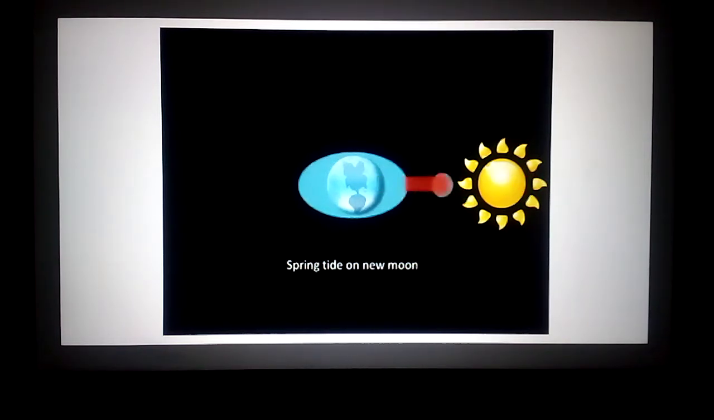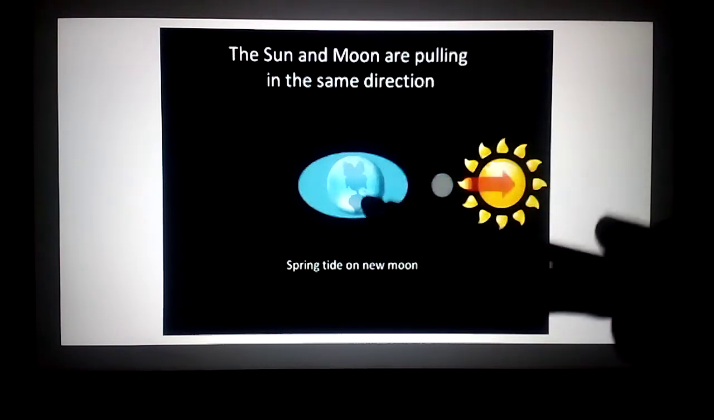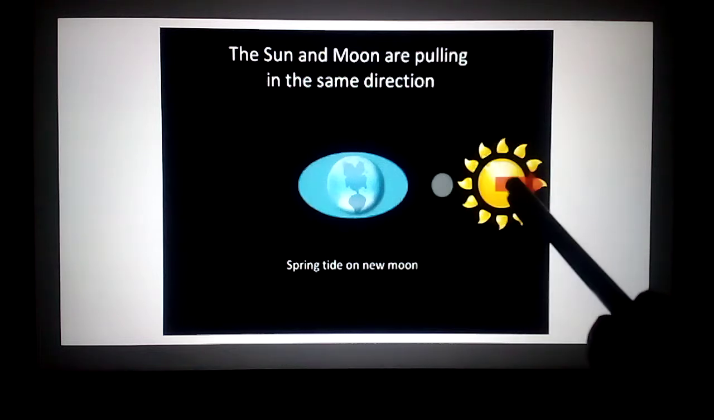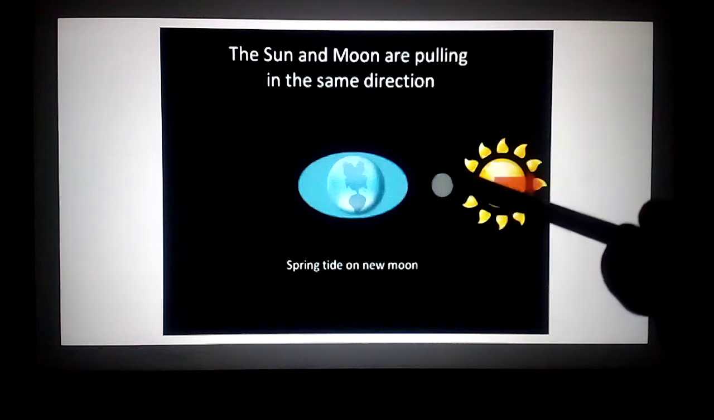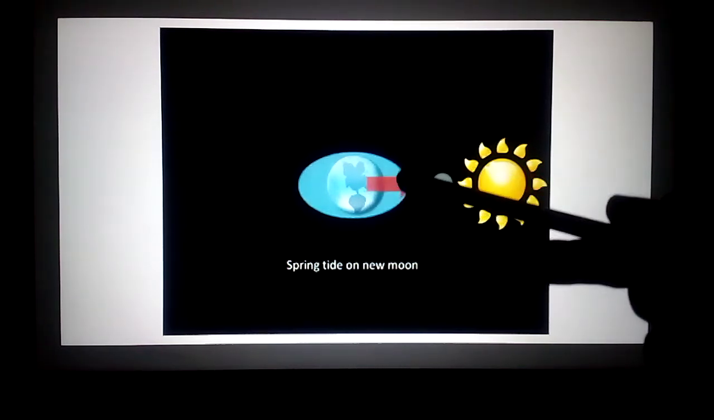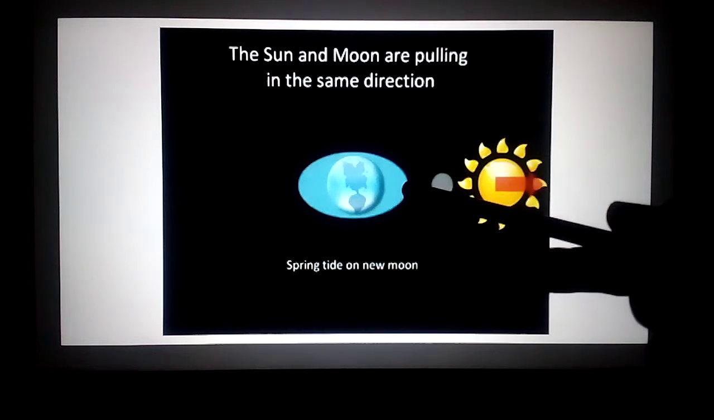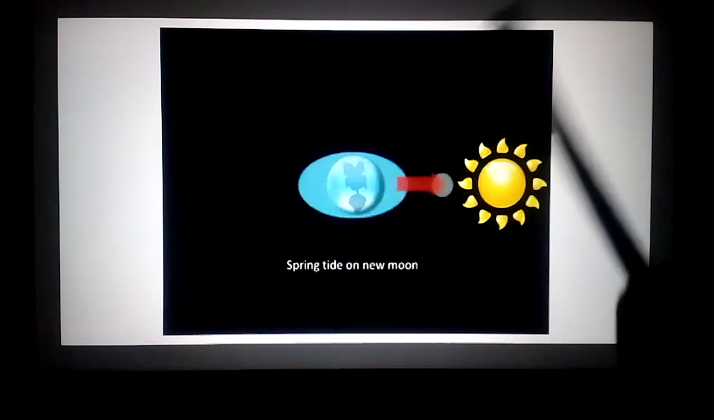When the sun, moon, and earth are in the same line, we can see that they pull in the same direction. So the water bulges, and this is the high tide, which is also called the spring tide.